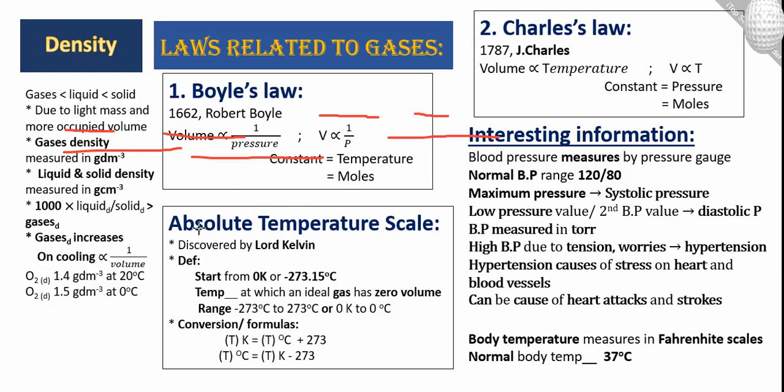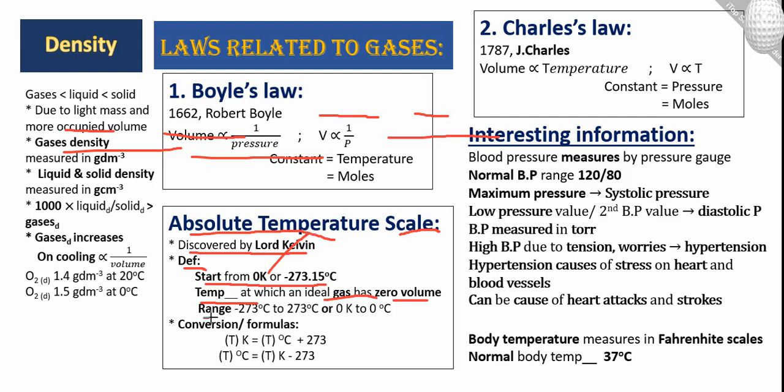Okay, next one is the absolute temperature scale. It was discovered by Lord Kelvin. Definition: this is the scale that starts from 0 Kelvin, or minus 273.15 degrees Celsius. And the next one we can write as the temperature at which an ideal gas has zero volume, which means the ideal gas contains zero volume. This is the temperature value, and its value is 0 Kelvin.